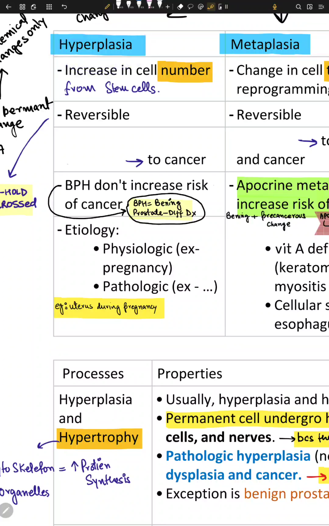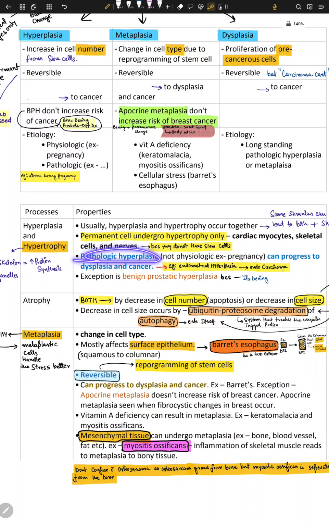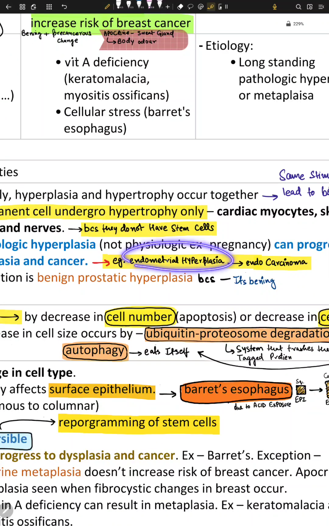And why do we have hyperplasia? We have hyperplasia because the cell wants to adapt to any sort of stimulus that has been provided to it again and again. So the etiology is physiological, for example pregnancy, where the uterus changes. Pathological, for example, the number one pathological hyperplasia is endometrial hyperplasia, and it leads to endometrial carcinoma, right?